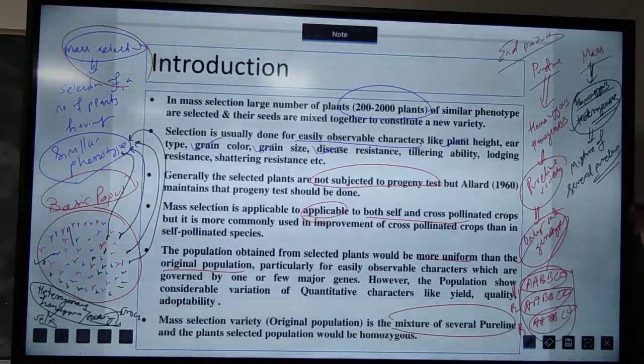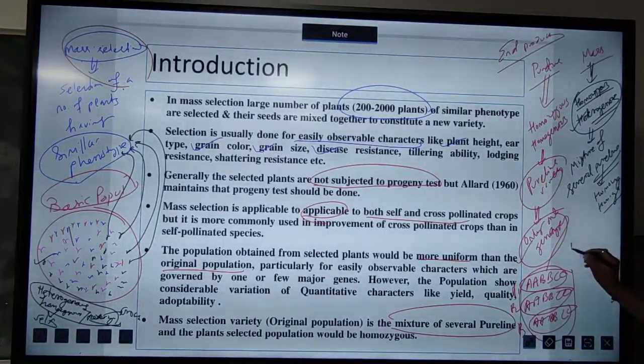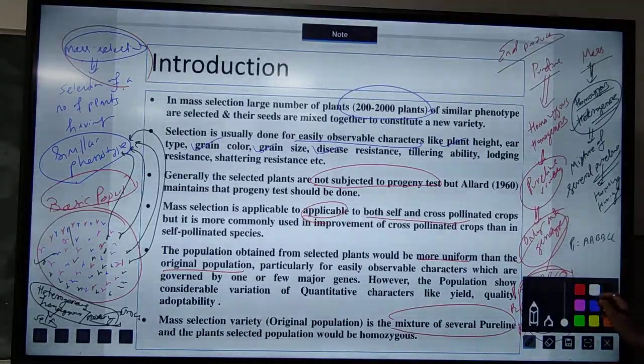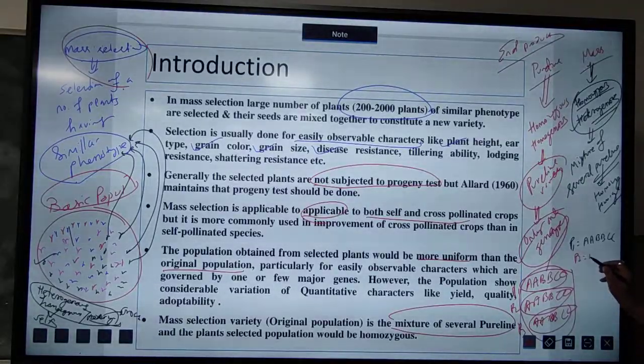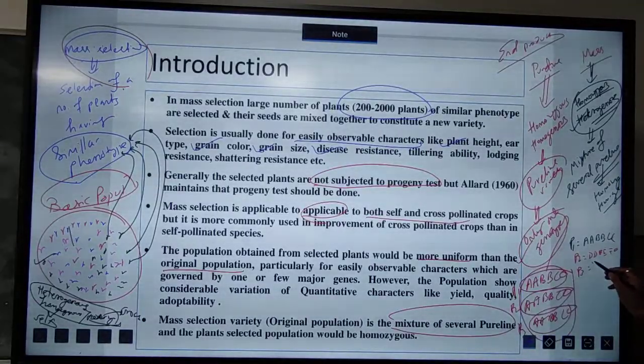As we know, pure line means it is homozygous and homogeneous. So mixture means, if this is plant number 1, this is AA, BB, CC. Plant number 2 contains DD, EE and FF. Plant number 3 contains GG, HH, II.